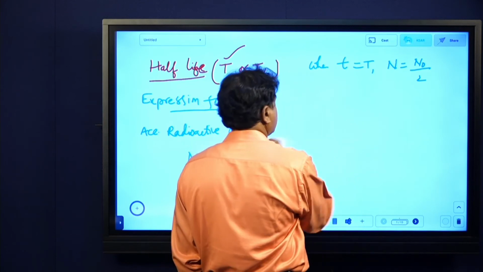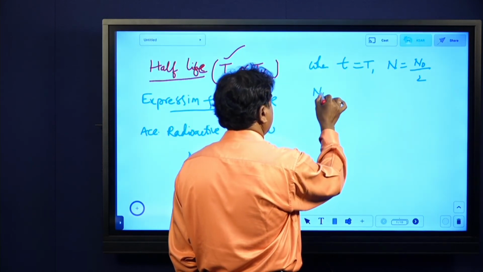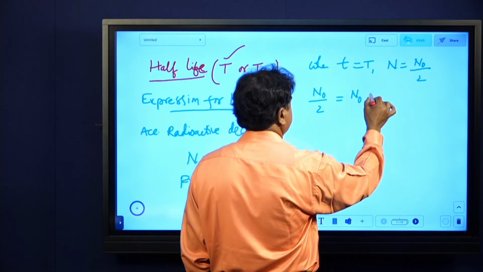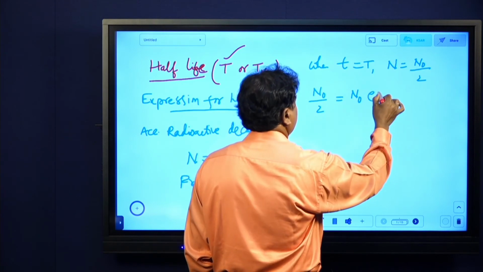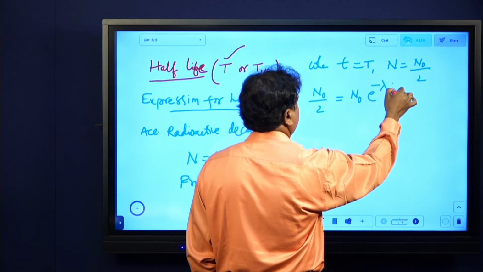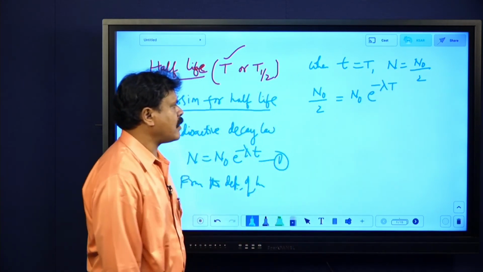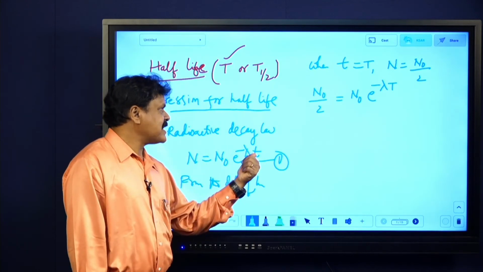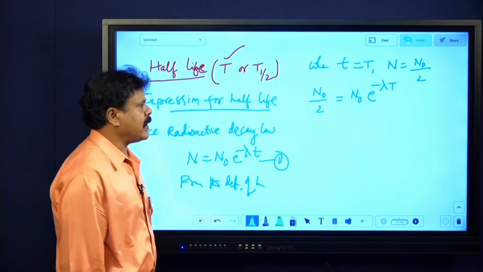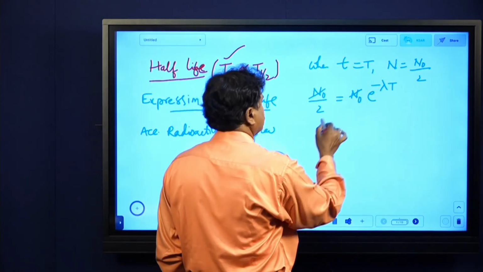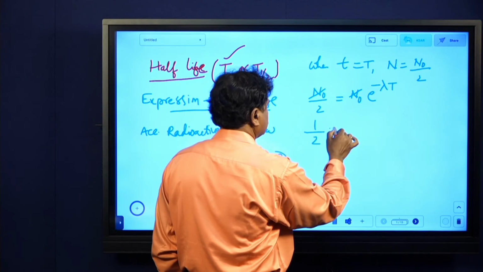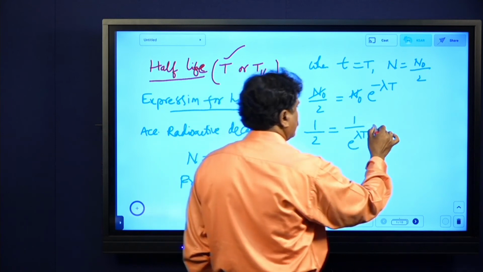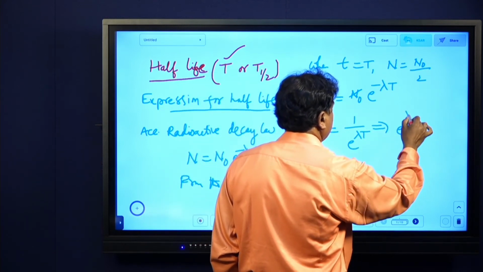Now in place of n, I will write n naught by 2. So n naught by 2 equals n naught into e power minus lambda capital T. Understand here: when n is n naught by 2, t is nothing but capital T, and capital T is the half-life I am taking. Now n naught cancels. It is better to put it like half equals 1 by e power lambda T. This implies e power lambda T equals 2.